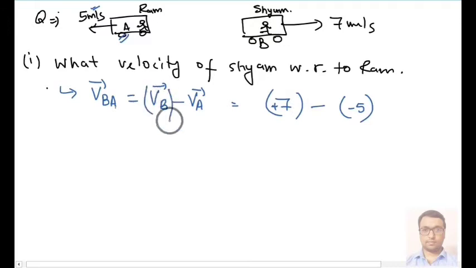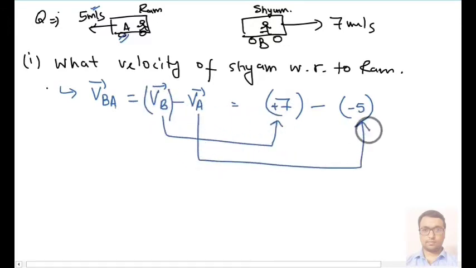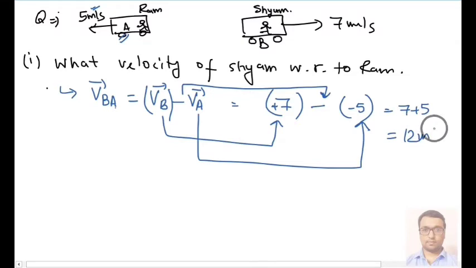Remember, the first VB is plus 7, the second term VA is minus 5, and this minus sign is due to the formula. So our answer will be 7 plus 5, that is 12 meter per second. Means Shyam is moving with speed 12 meter per second with respect to Ram.